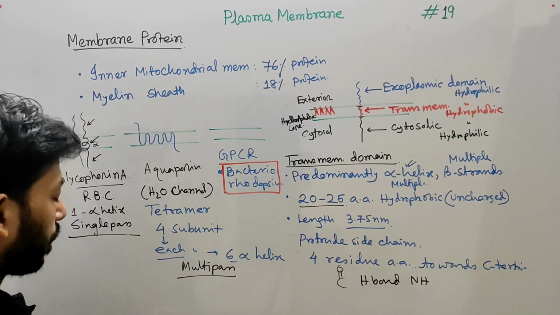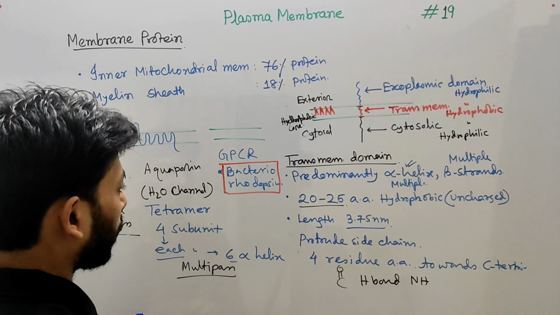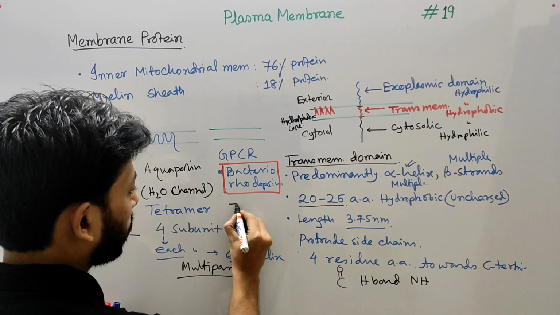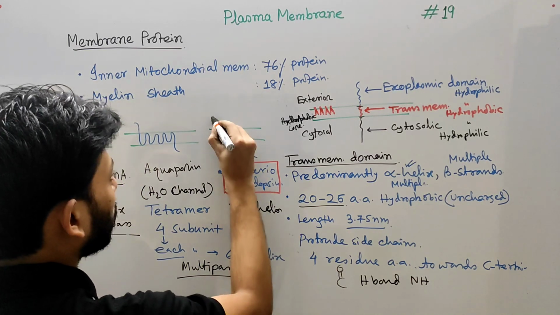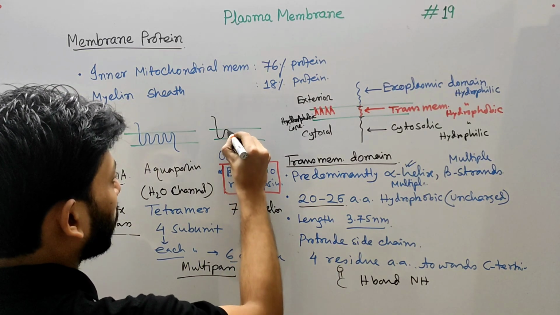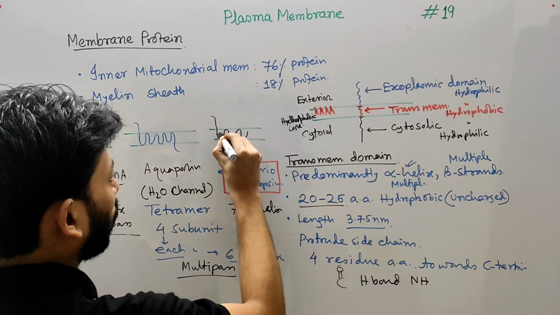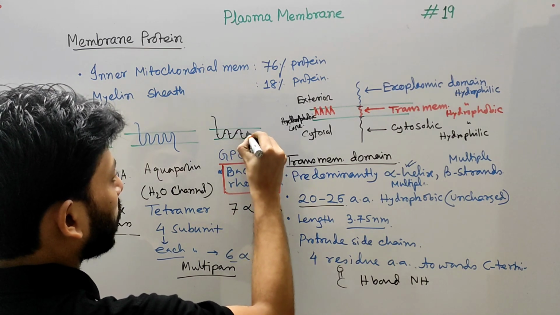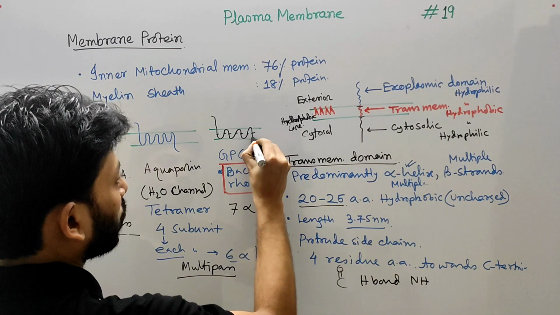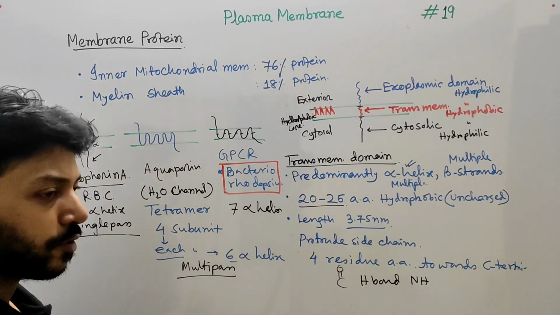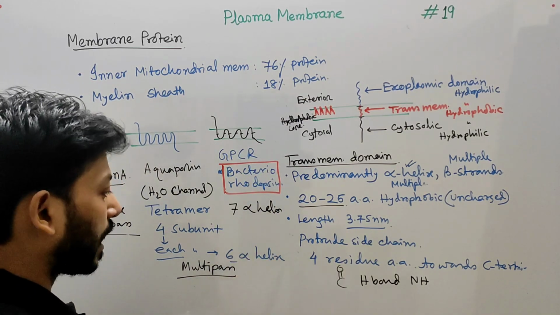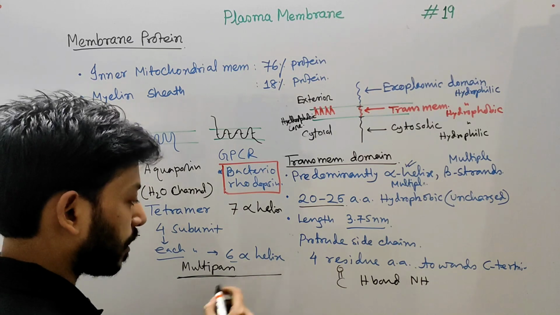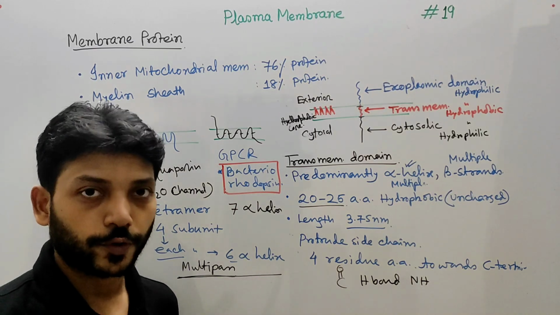Now these proteins span the membrane 7 times, so there are 7 alpha helices present. Let's suppose this is the first, second, third, fourth, 5, 6 and 7. It looks like this. So they traverse the membrane 7 times, and they are also multipass membrane proteins.